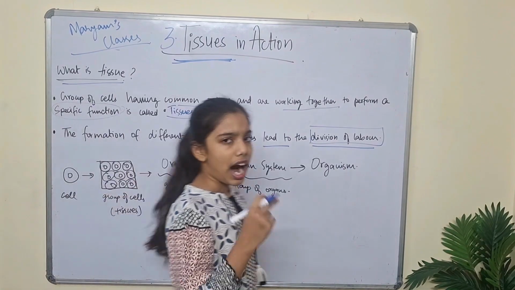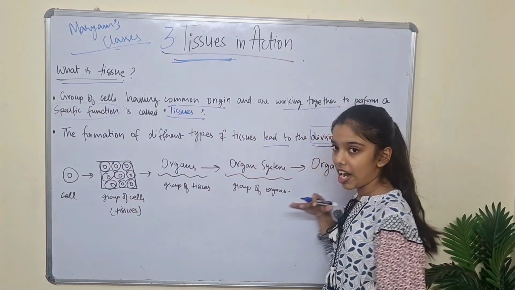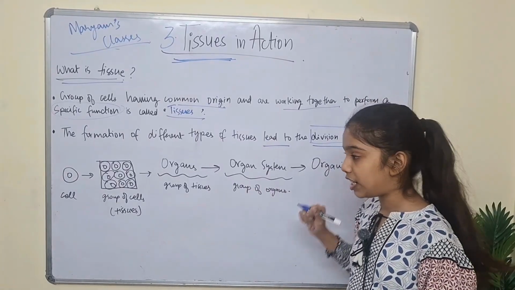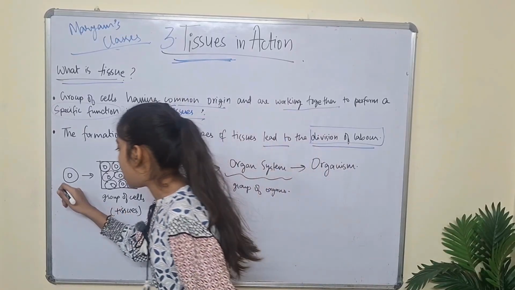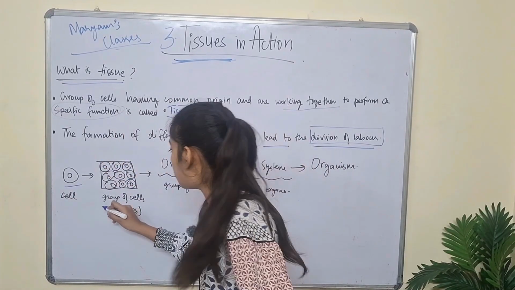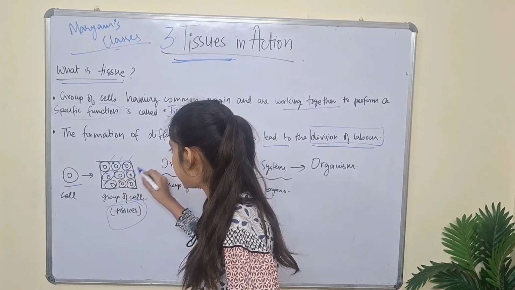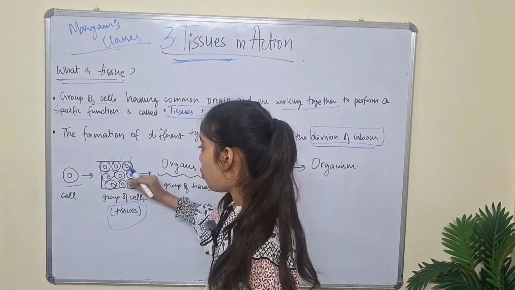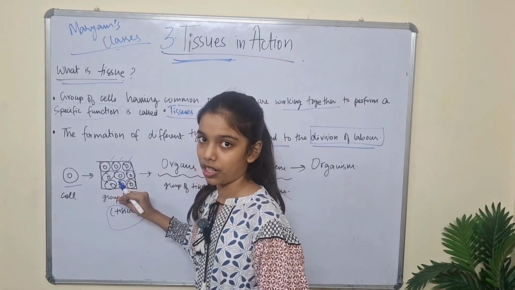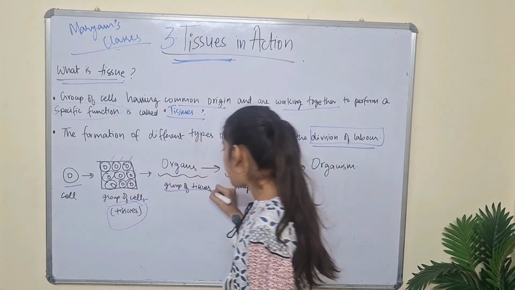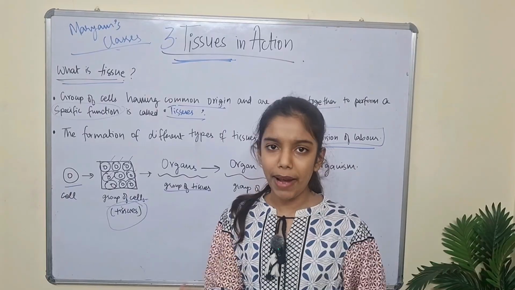Now, in our cell structure and function series, you understood this table. I made this table at that time also, in the first part of cell structure and function, if you remember. So what I told you is that if it is a single cell, then a group of cells is known as a tissue. Means this is one cell, and these are a group of cells which have a common origin and are working together to perform a specific function. So it is a tissue. And a group of tissues makes organs like the heart, kidney, lungs and pancreas.